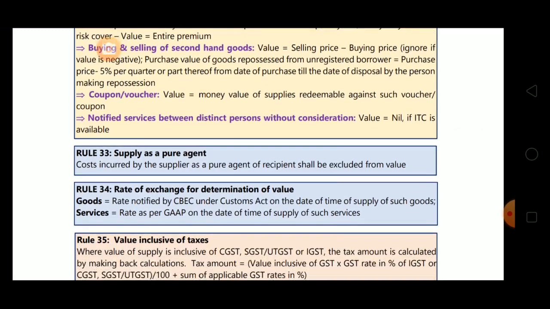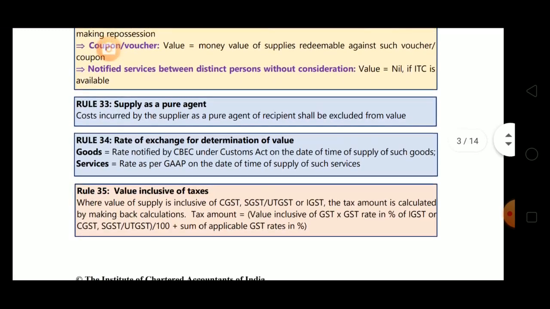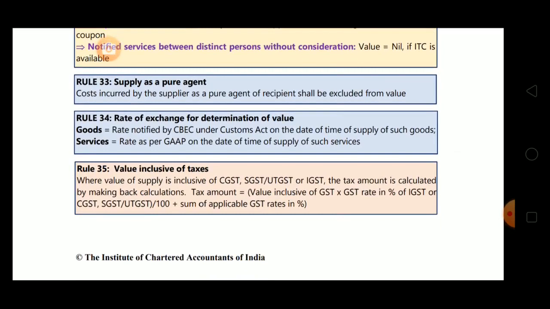Now rule 33, supply as a pure agent. Cost incurred by the supplier as a pure agent of the recipient shall be excluded from value. If the supplier incurs the cost as a pure agent of the recipient, then that will not be included in the value. Rule 34 is rate of exchange for determination of value. For goods, we take the rate notified by CBEC under the Customs Act on the date of time of supply of such goods, and for services we take the rate as per GAAP on the date of time of supply of such services. For goods, CBEC rate, and for services, GAAP rate.